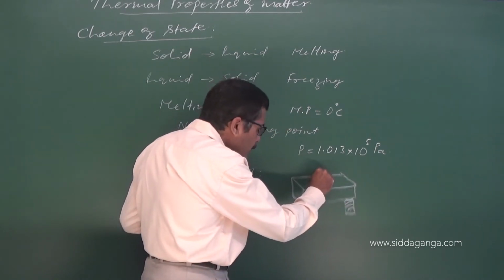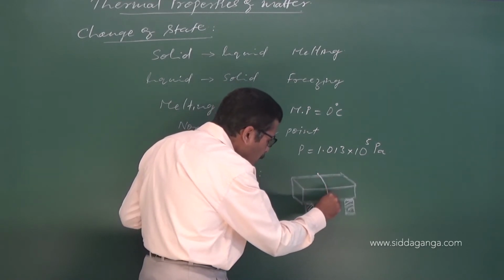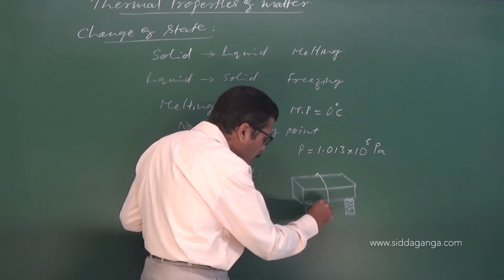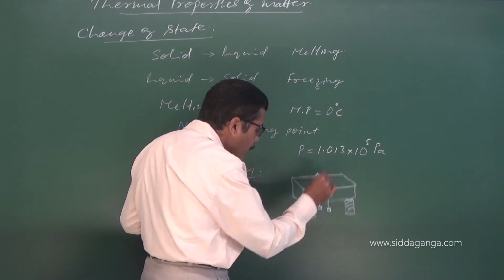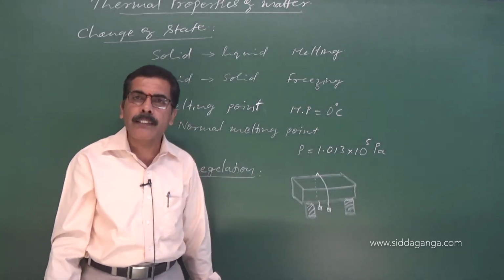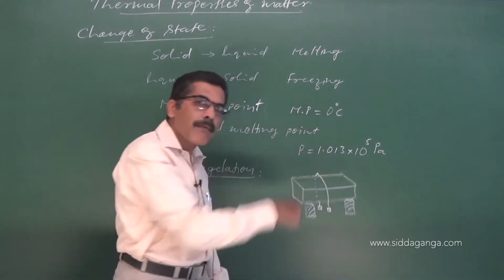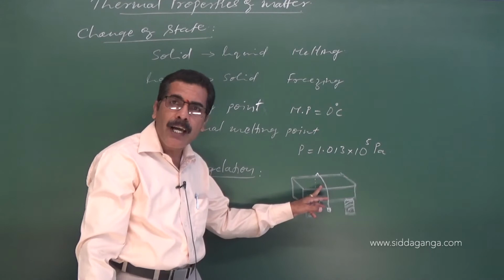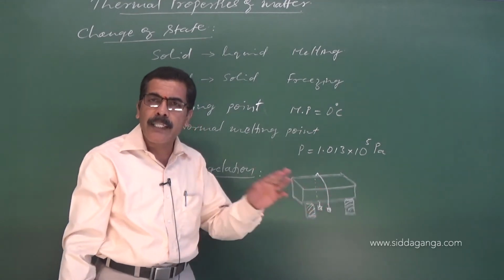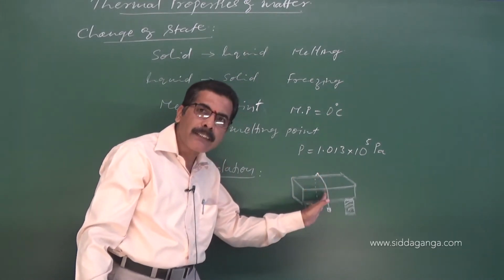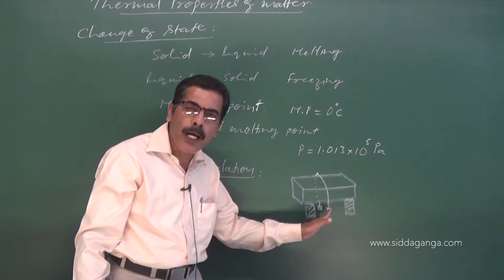Over this, you keep a metal wire carrying a load on either end. Now you keep the metal wire over there. The metal wire exerts pressure on the ice cube, and as a result, the melting point of ice decreases. Therefore, it starts cutting the ice. It pierces through the ice cube.